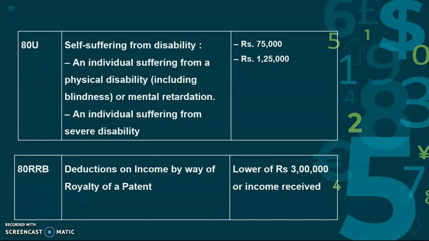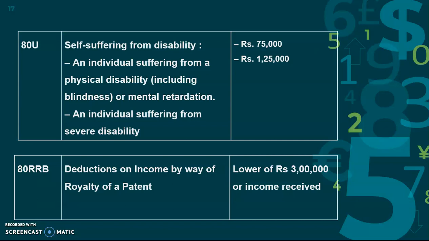So 80U is nothing but if I am suffering because of disability. We have already seen this concept of disability for a dependent, disabled person whom I am taking care of. But this is for self-suffering. If I am suffering because of a disability like blindness or mental retardation, it changes according to the disability percentage. For 40 to 80%, I can claim 75,000. For above 80% disability, I can claim up to 1,25,000.